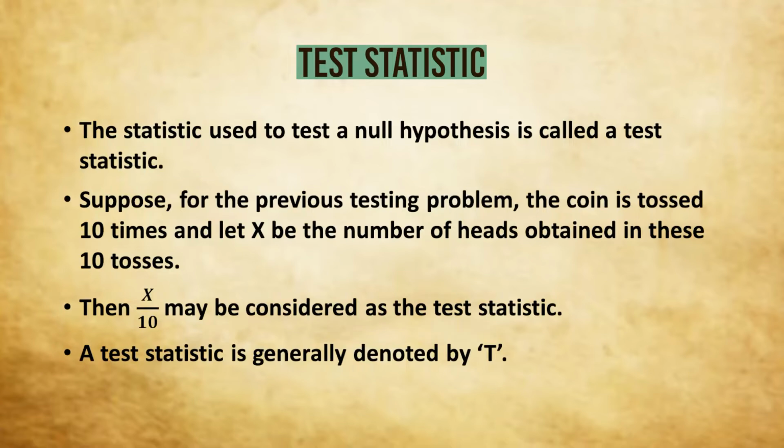So if X be the number of heads obtained in 10 tosses, then X itself can be used as the test statistic. Or equivalently, to compare it with P, that is the population proportion, we can use the sample proportion as the test statistic. So what will be the sample proportion in this situation? X by 10, number of heads divided by the number of tosses. So that can be used as the test statistic. We generally denote a test statistic by capital T. We will use this notation from now on.